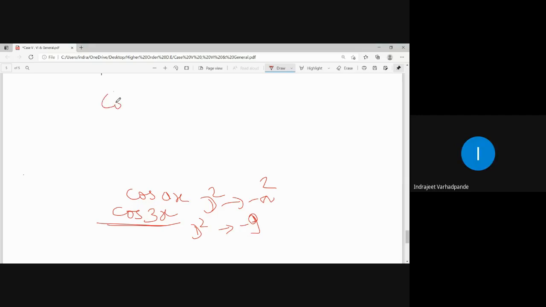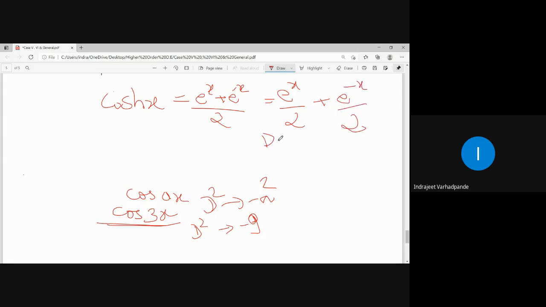What will it be when it is cos hx? E raised to the power x plus e raised to the power minus x, by 2. Cos hx is written this way, so now it is converted to case number 1: e to the power x by 2 plus e to the power minus x by 2. Here you replace D by 1, and here you replace D by minus 1. Is it clear? Yes, sir.